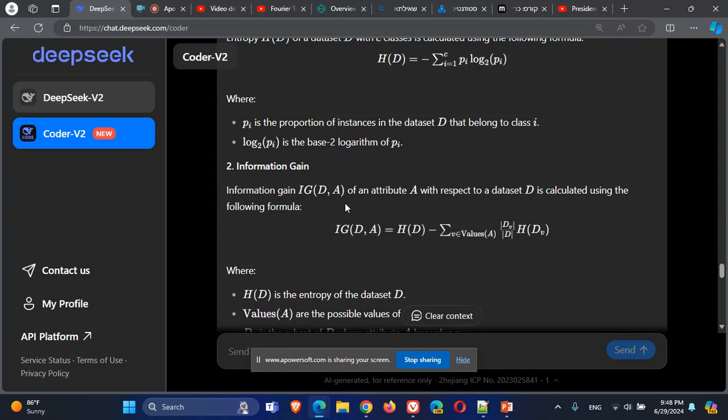There is a little problem: there is a little bias in this formula for attributes with a lot of data in them.